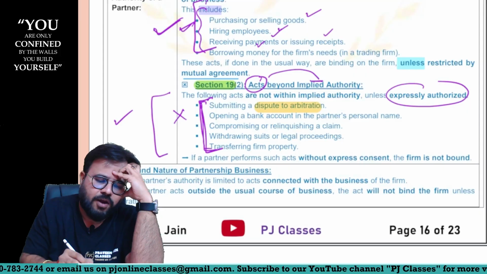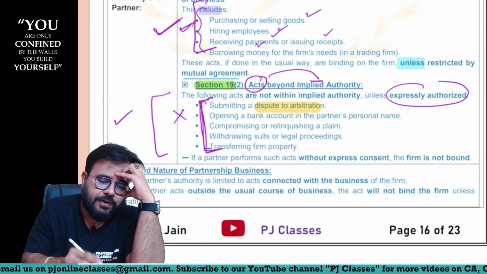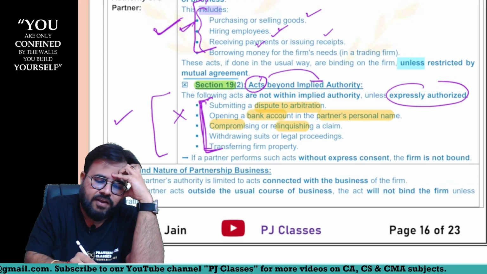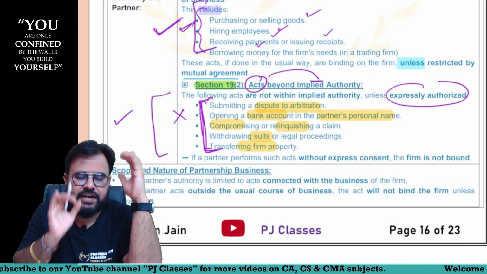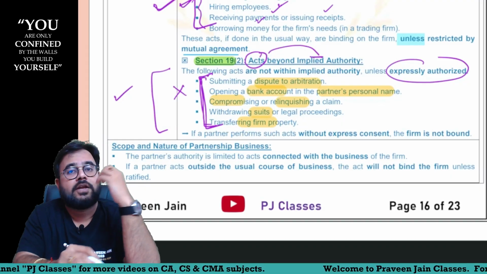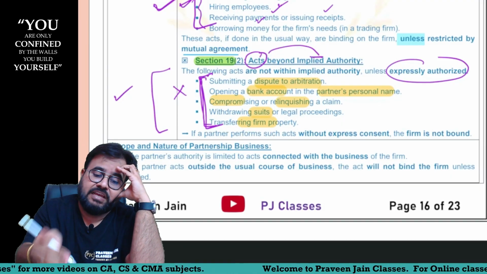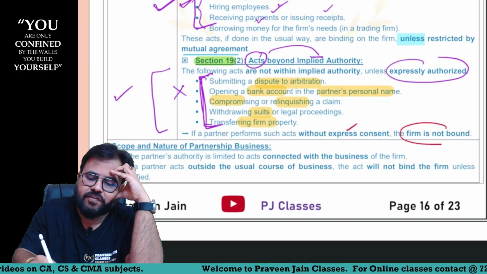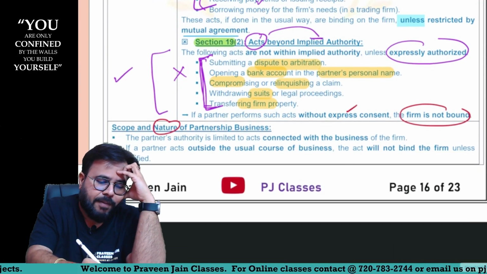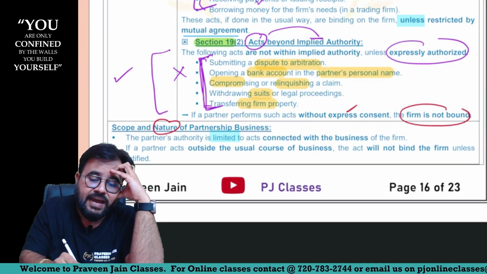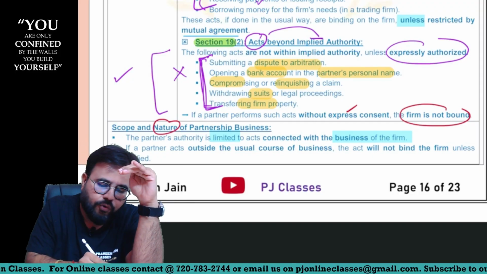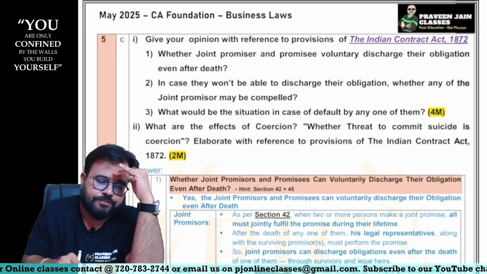So submitting a dispute to arbitration, sir. Opening a bank account in partner's personal name, sir. Compromising or relinquishing a claim, withdrawing suits, transferring firm's property. These are all very detailedly discussed in our classes, sir. So generally, partner, you cannot do Section 19 subsection 2 activities. Even if you do it without express authority, then firm is not bound by these particular things, sir. So scope and nature of partnership business: the partner's authority is limited to the acts connected with the business of the firm. So whatever business of the firm you are representing, that is allowed. Outside that, if you do, then firm is not bound, sir.